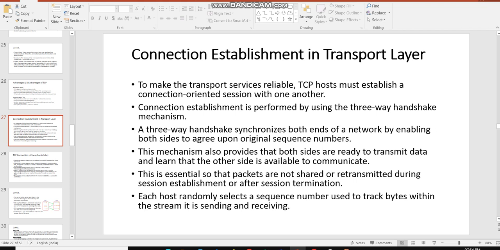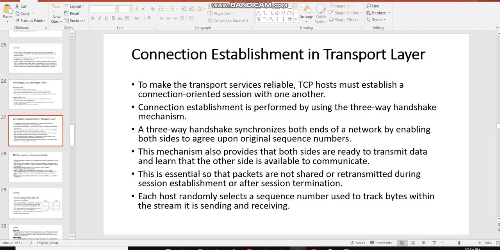So this is the structure and sequence of the OSI model, in which the transport layer is one of the important ones, which is called the heart of the OSI model, because this is the middlemost layer in your OSI model. Okay, now what does the transport layer do? What is the purpose and what is the working of the transport layer?